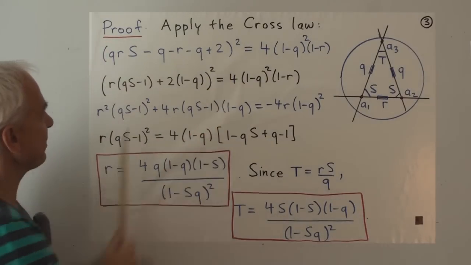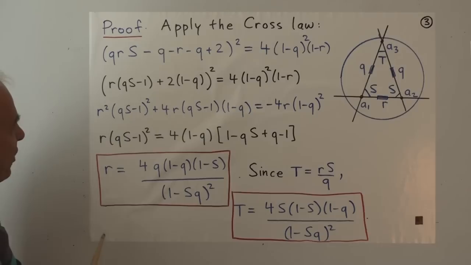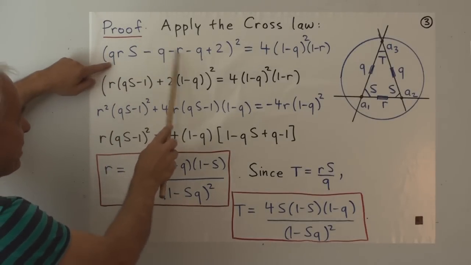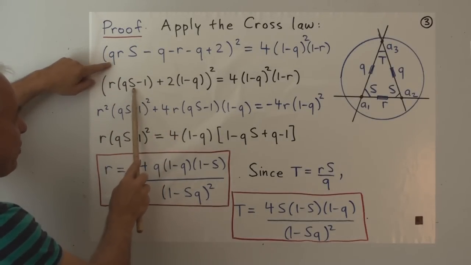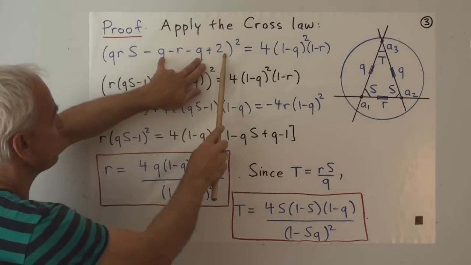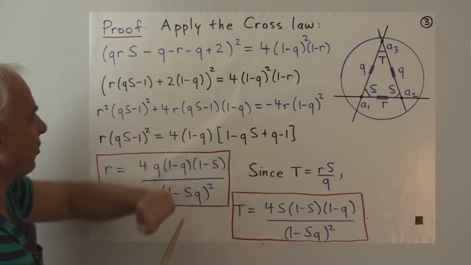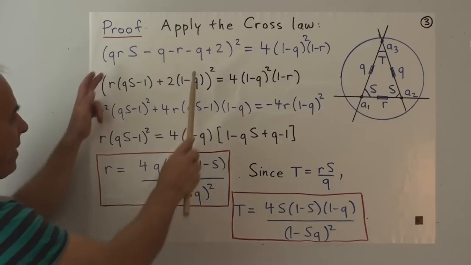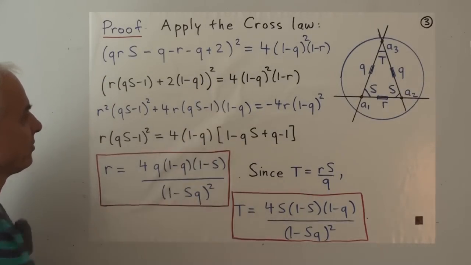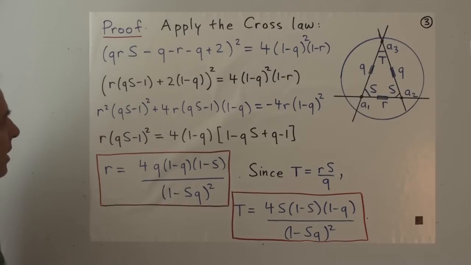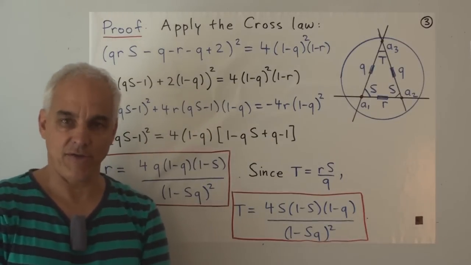Let's rewrite this a little bit. We'll group the R pieces together. There's an R times QS there and a minus R there, so R times QS minus 1 altogether. And then the other terms, there's a minus 2Q plus 2. We'll write that as plus 2 times 1 minus Q. All of that is still squared. The right side is just copied here. Now let's expand both sides.